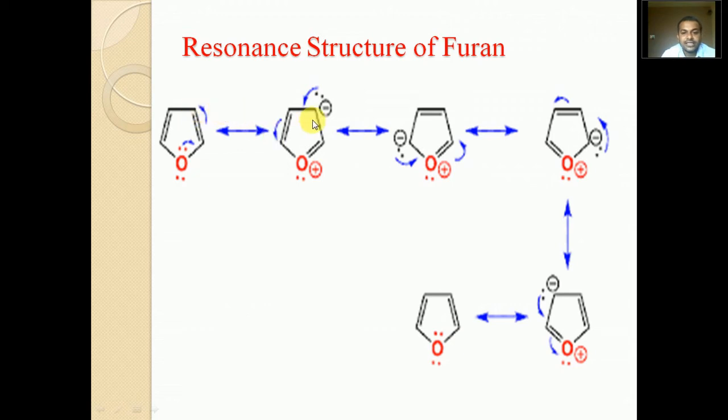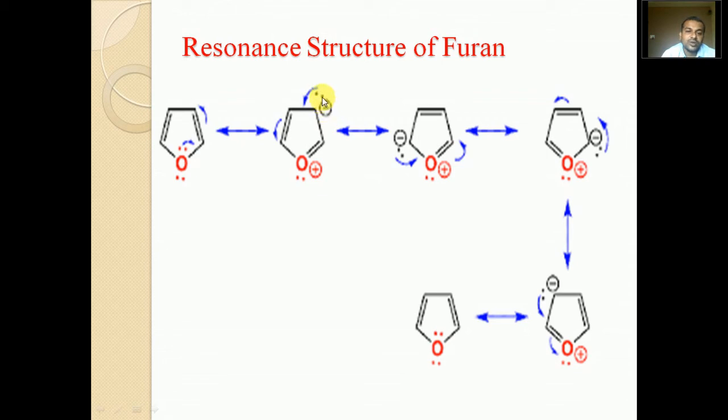Here it will acquire a negative charge as it gains 2 electrons. Any neutral atom, when it gains electrons, becomes negative. Again, on loss of a lone pair of electrons, oxygen acquires a positive charge. It will form this resonance structure.